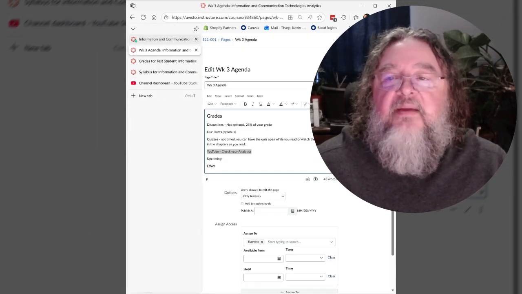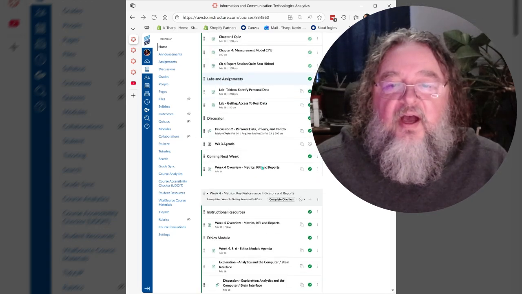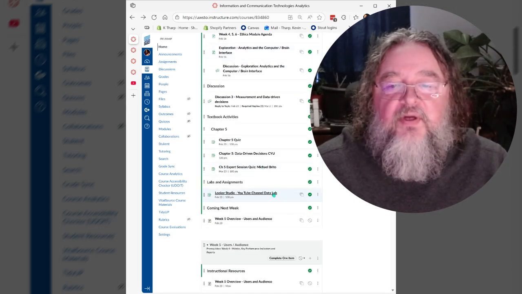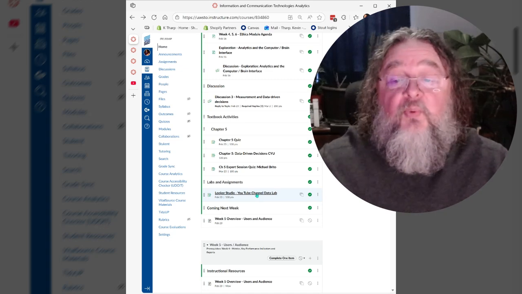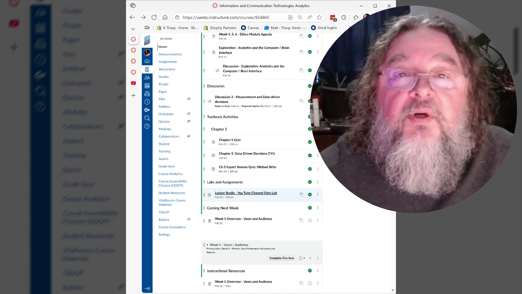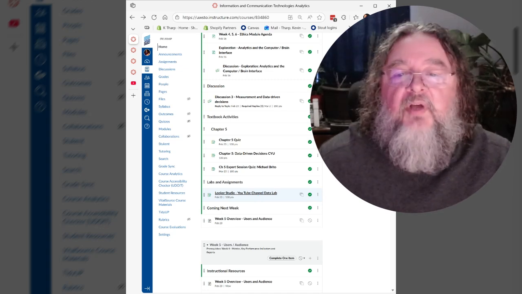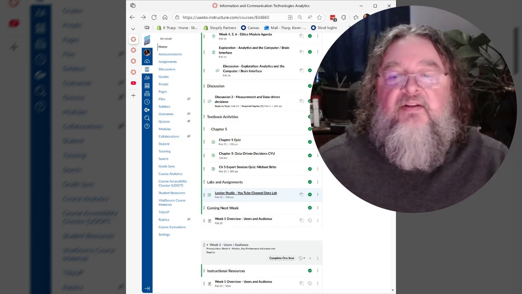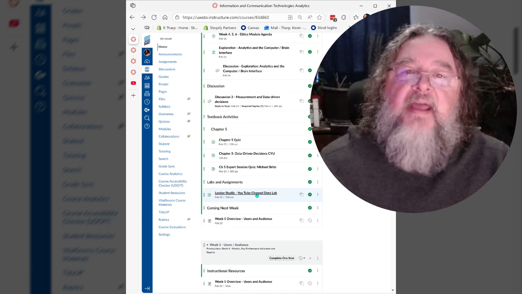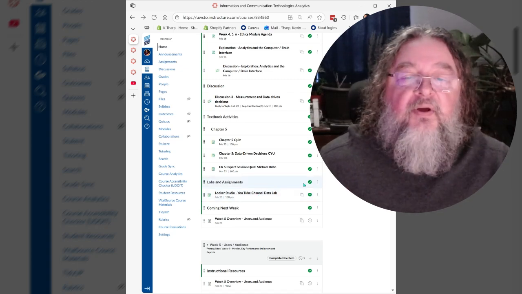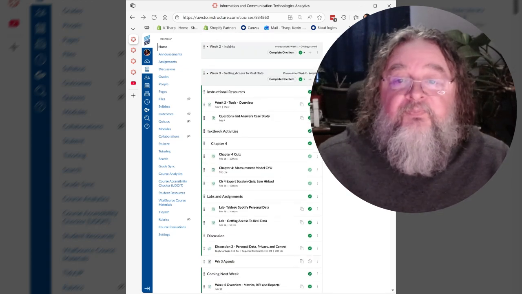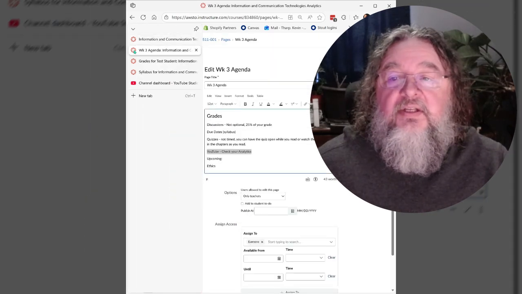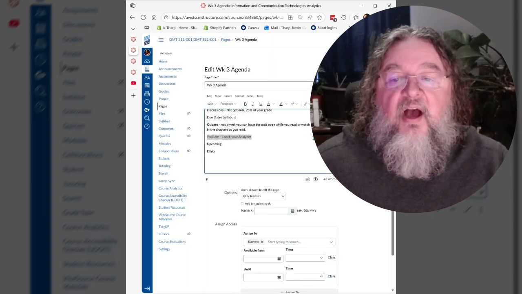We will be, as I mentioned a little bit earlier, doing assignments and quizzes on your like next week. You'll be using Looker Studio, which is a Google data tool, to do a lab where you're looking at your YouTube analytics. You'll create a dashboard and all that. The lab goes over it. So that is kind of where we're at. Those are the main things that I wanted to talk to you about today.